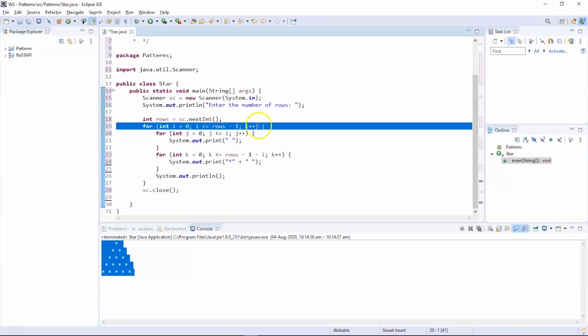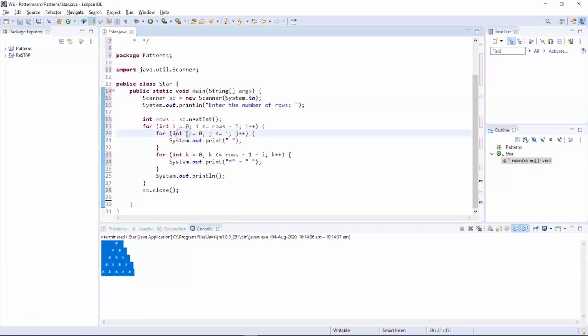So once the exterior for loop condition is true, the control will enter the second for loop, which is the internal for loop, and we have the second counter variable, j equals 0, followed by the comparison operator, which says j should be less than or equal to the value of i, followed by the post increment operator on j.